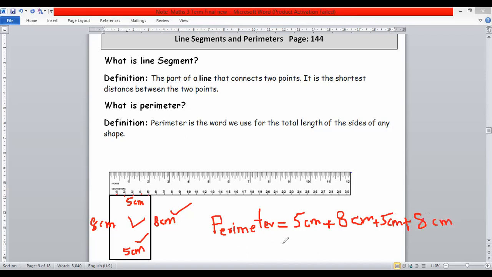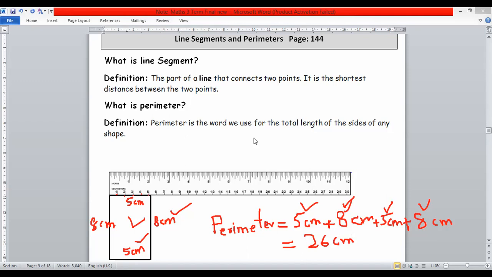Perimeter means add the lengths of all sides. Therefore we add 8 plus 5, 13. Or you can add like this: 8 plus 8 is 16, and 5 plus 5 is 10, 16 plus 10 is 26. Or you can add 8 plus 5 is 13, plus 5 is 18, plus 8 is 26. It means the perimeter of this shape is 26 centimeters.